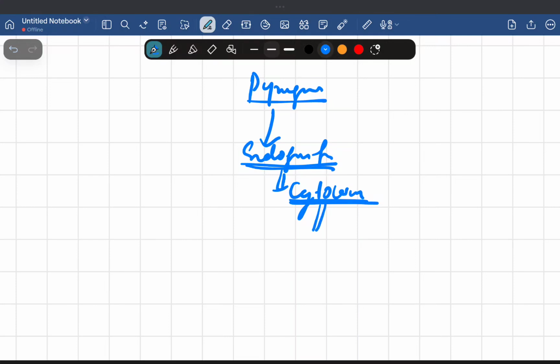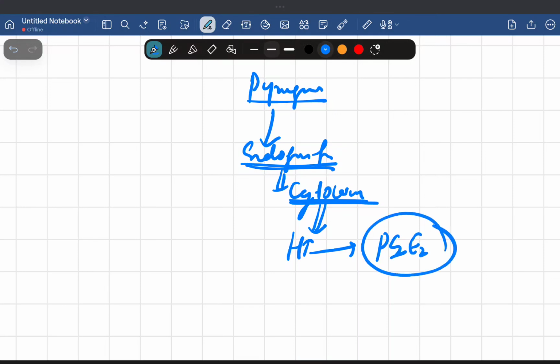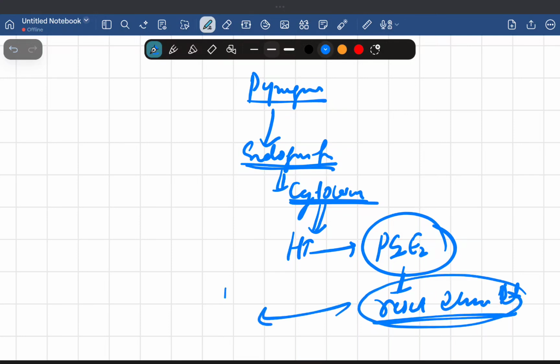They will be released through the bloodstream, go to the hypothalamus, and the hypothalamus will be stimulated and release prostaglandin E2. When prostaglandin E2 is released, what will happen? They will reset what? The thermostat set point. This is how in fever the temperature is being increased with the help of prostaglandin E2.